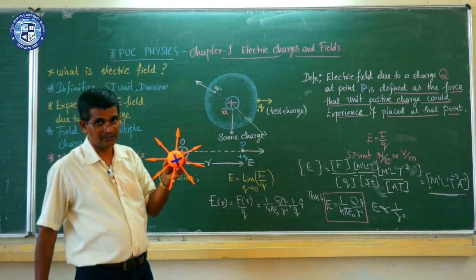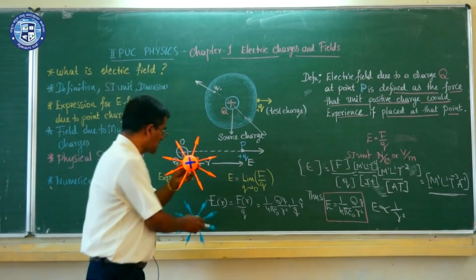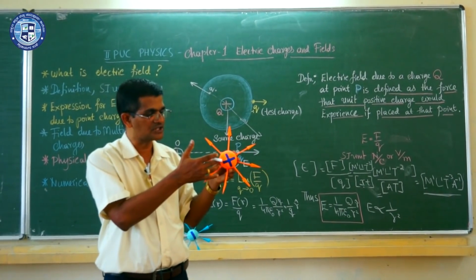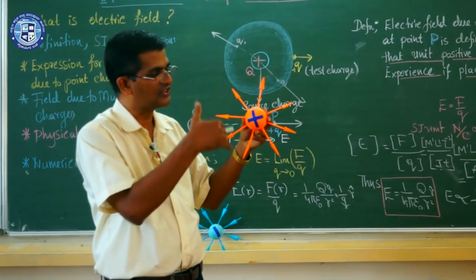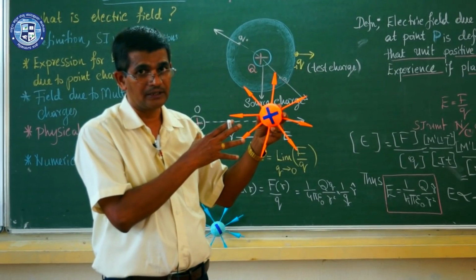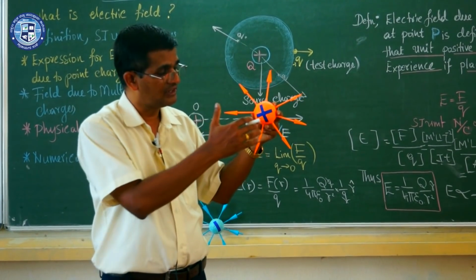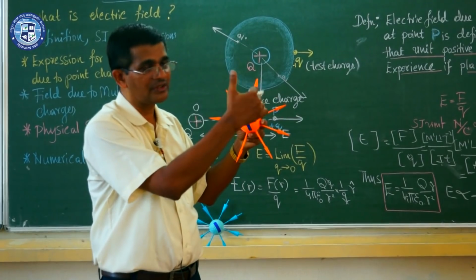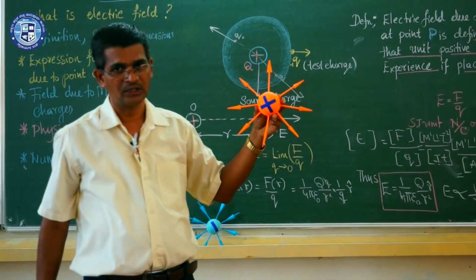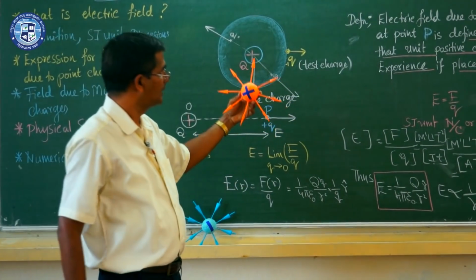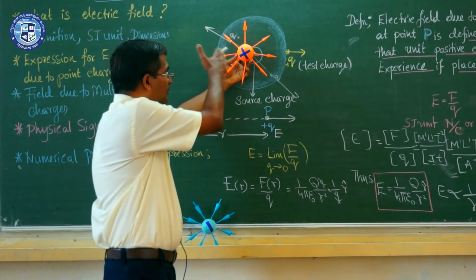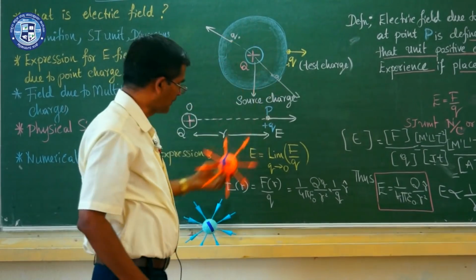Suppose we place a charge nearby this positive charge, it will experience a force like this, and around this point charge it will experience force in this way, radially outwards. Electric field around a positive charge is always radially outwards.